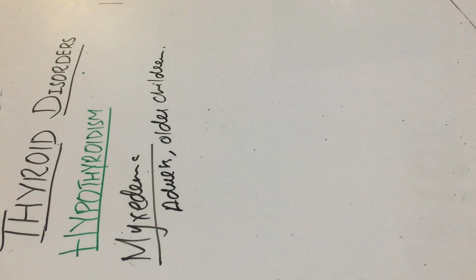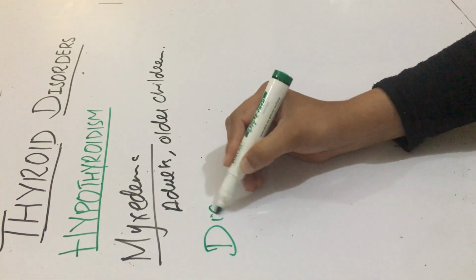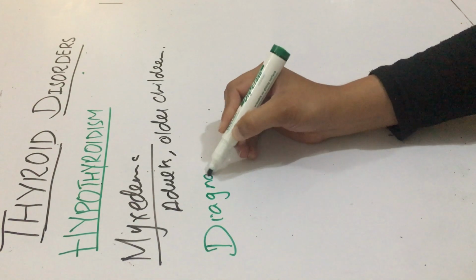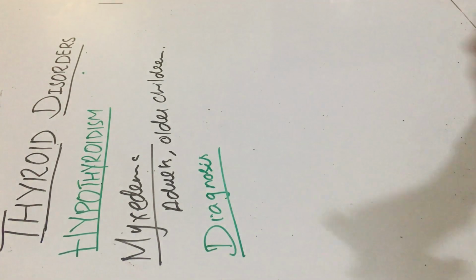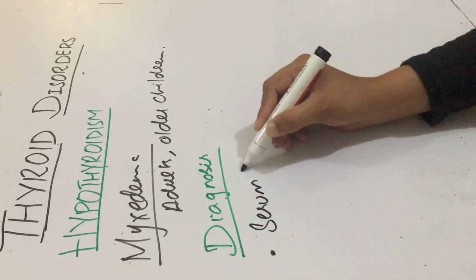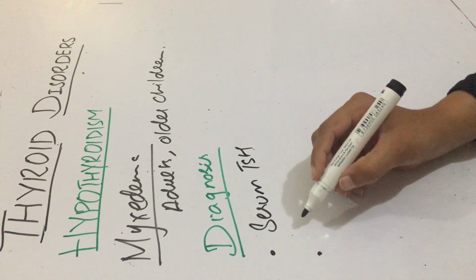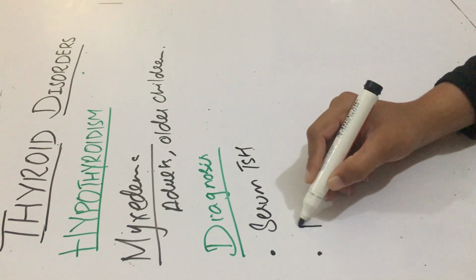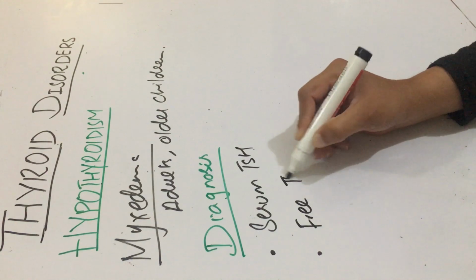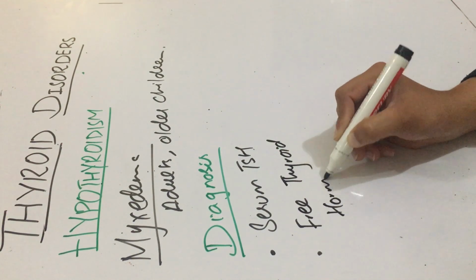Now we discuss the diagnosis of hypothyroidism. Diagnosis of hypothyroidism depends upon two things. The one is the serum TSH level, the most important and sensitive screening test for hypothyroidism, and second is the free thyroid hormone levels.